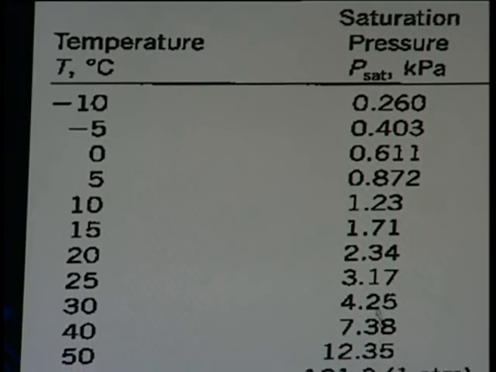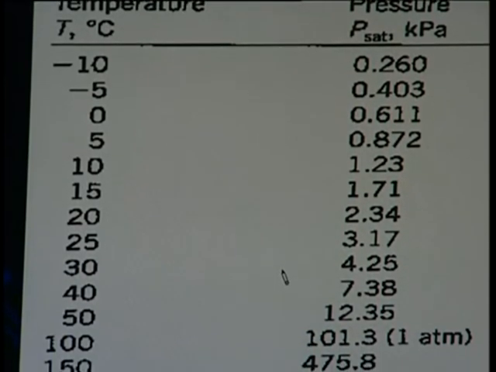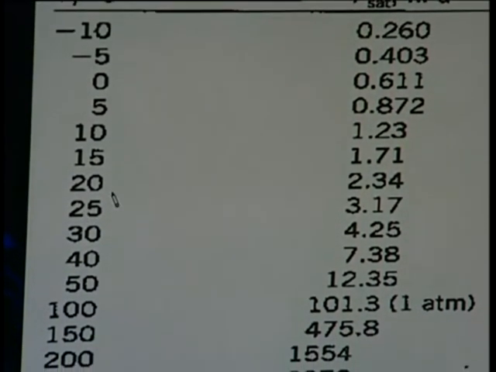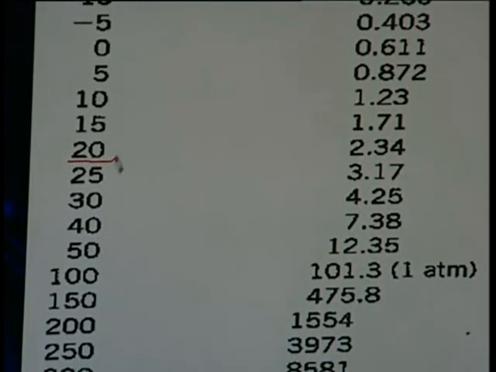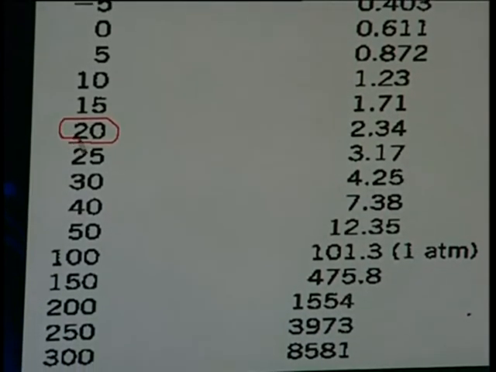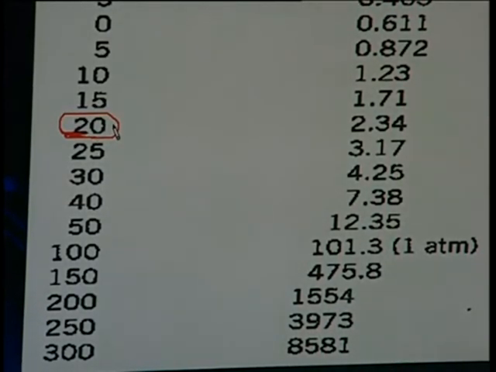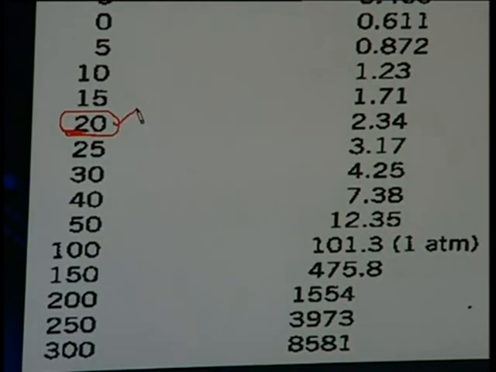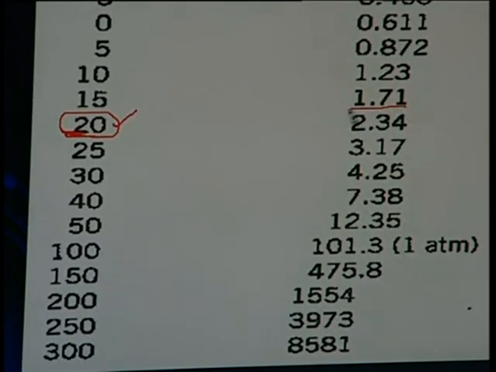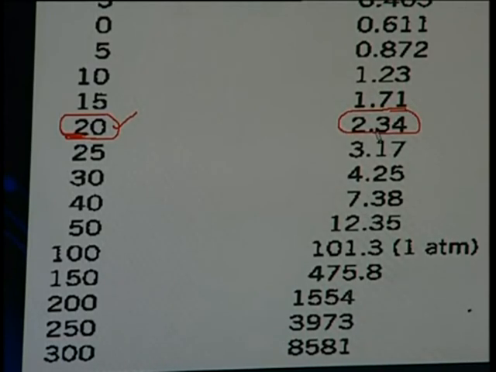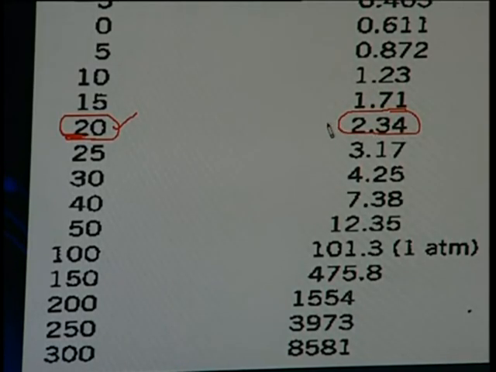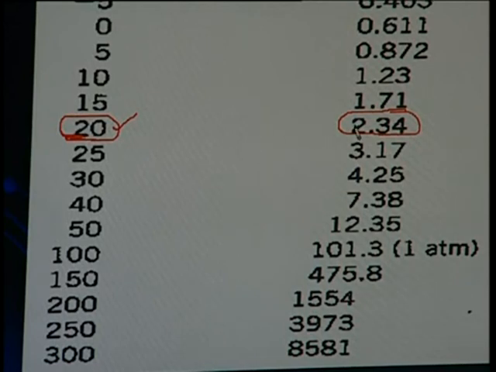So with the help of this property, let us say we want to design a machine in which water temperature will remain 20 degrees centigrade throughout the structure. If water temperature remains at 20 degrees centigrade, then the corresponding vapor pressure, seen from this table, is equal to 2.34 kilopascal. So, nowhere in that system should the total pressure reduce to 2.34 kilopascal.